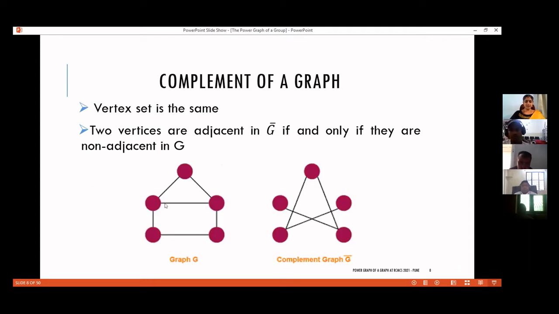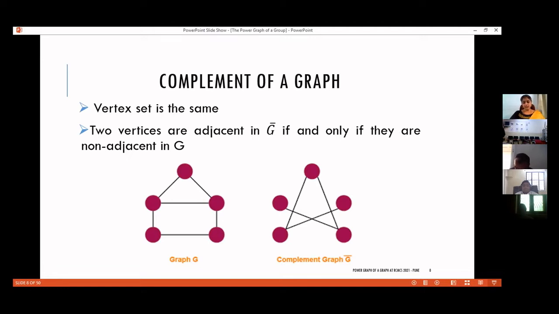This is a graph on 5 vertices, and this is popularly known as the house graph. It comes up as a forbidden subgraph of certain interesting classes of graphs, and there we name it a house. If you want to find the complement of this graph, the vertex set will be precisely the same. The same set of vertices will be drawn here, and an edge will be drawn between two vertices if they are non-adjacent in the original graph. Here you can see that these two vertices are non-adjacent, so we put an adjacency between them here, and like that. And if you have a close look, it is easy to see that the complement is nothing but P5.